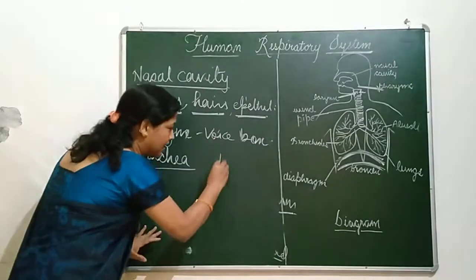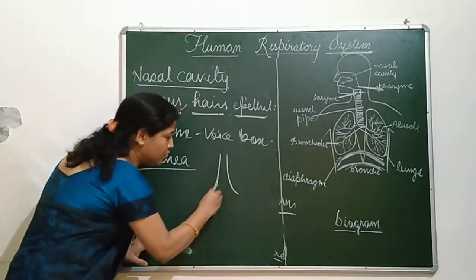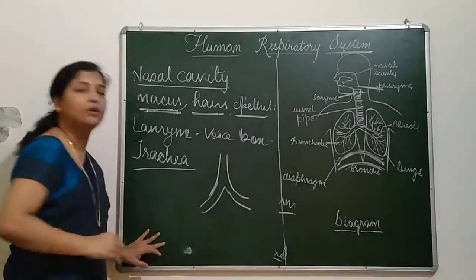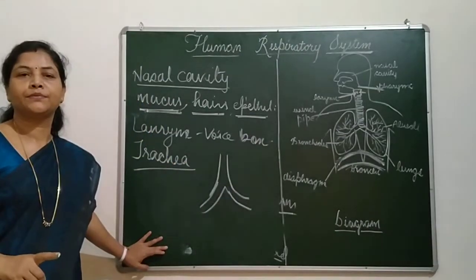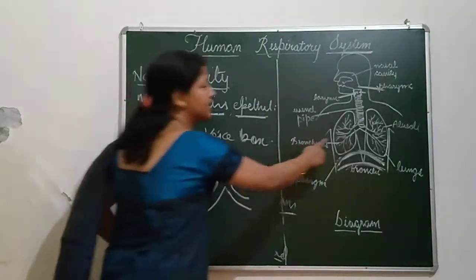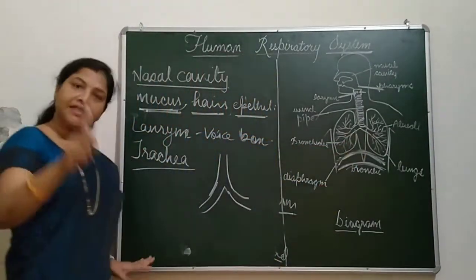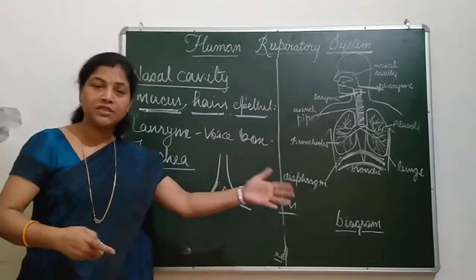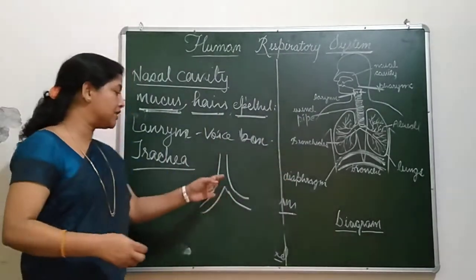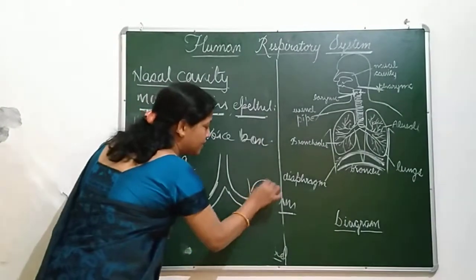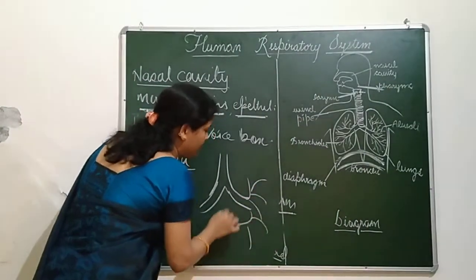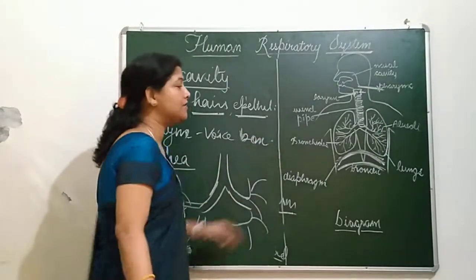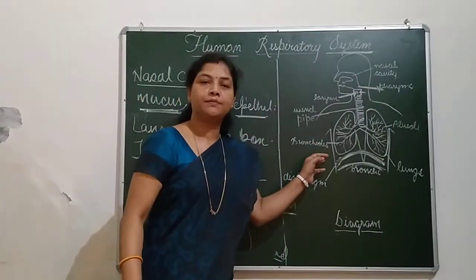The same trachea, before it enters the lungs, gets divided into bronchi and enters inside the lungs. And the same bronchi further divide, there is a secondary division, tertiary division, means the same bronchi divides into so many parts, so many branches, a lot of branches. This is what is known as bronchioles.